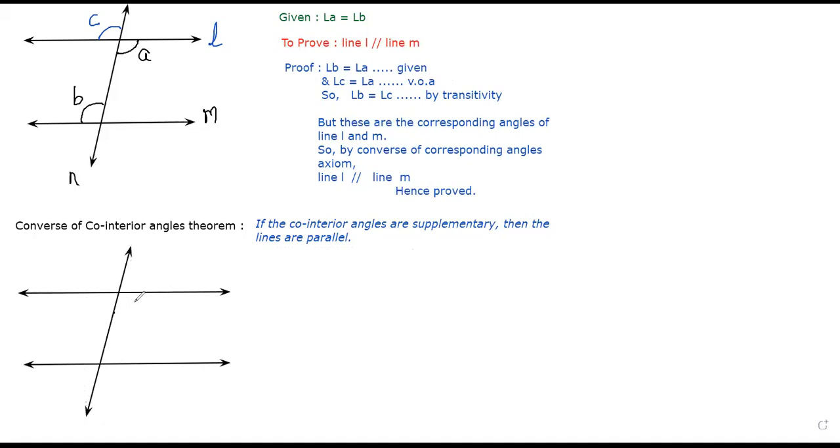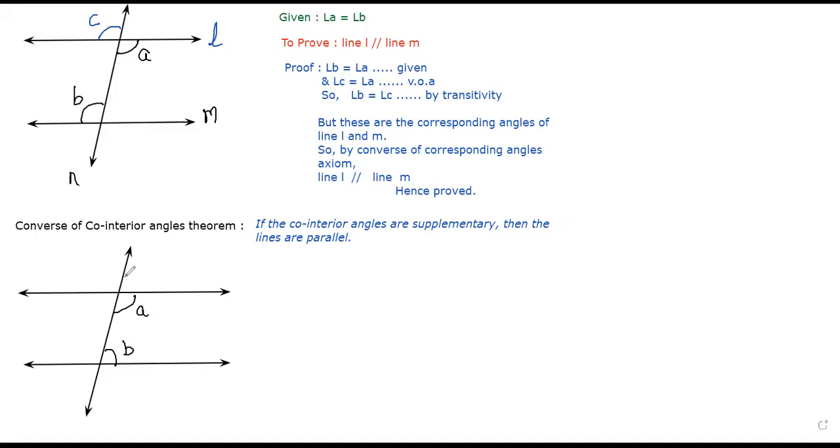Now again, what they are saying here is that A plus B is 180. This is given to us, that the co-interior angles are supplementary. Yes or no? Yes, sir. See what I'm writing over here. And just give me one more information.